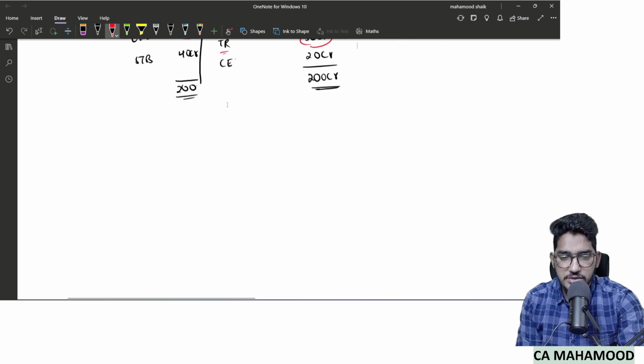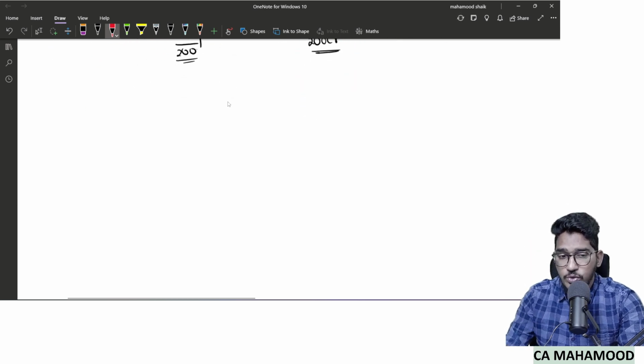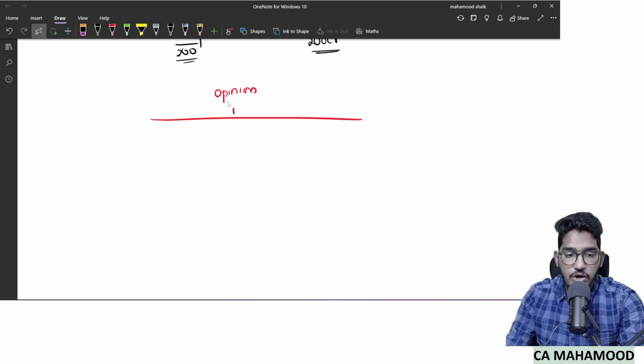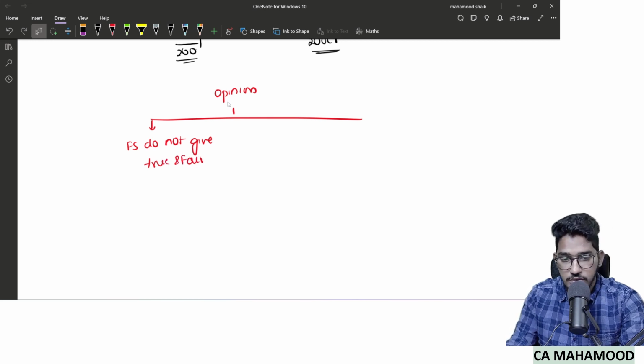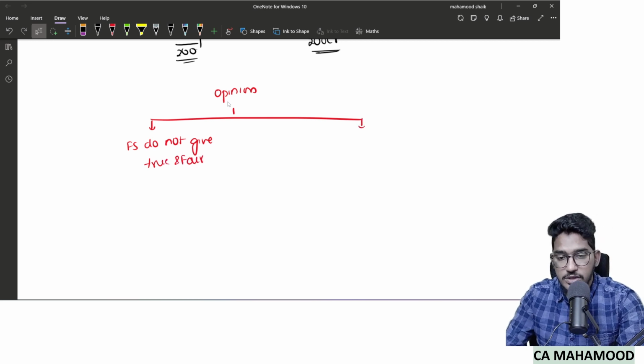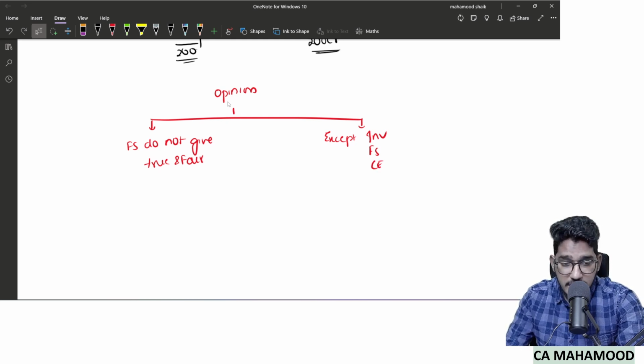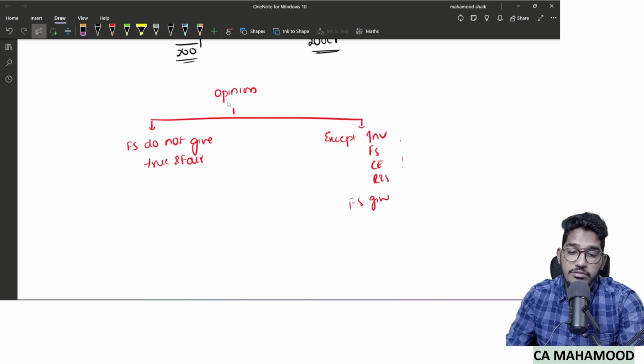Now these are your observations. Now you are supposed to express an opinion. I will give you once again two options to choose from. Option 1, what you can say in your opinion is financial statements do not give true and fair view. This is one option. Other option, what I will do is you can start saying except inventory which contains a misstatement, except the fixed assets which contain a misstatement, except the cash and cash equivalents which contain a misstatement, except the reserves and surpluses which contain a misstatement, financial statements give true and fair view.